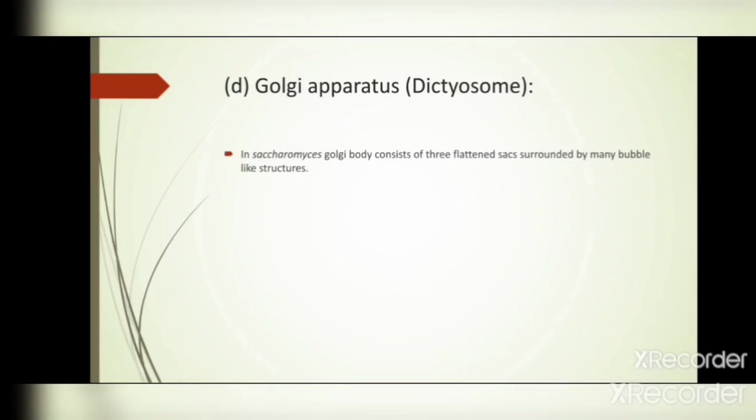Golgi apparatus, also known as the dictyosome. In Saccharomyces, the Golgi body consists of three flattened sacs surrounded by many bubble-like structures. Saccharomyces is one type of fungi.